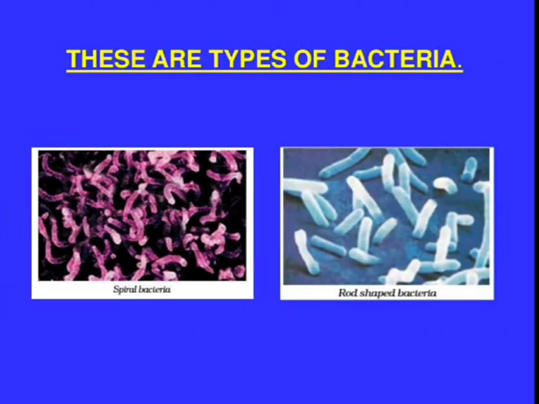First of all, we will discuss bacteria. See the pictures. Many types of bacteria are there. Here I am showing you two main shapes of bacteria, but that is not to say only these two types are found. Many different types of bacteria are there. Spiral bacteria have a spring-like shape, so the name spiral bacteria. The other type is rod shaped bacteria; you can imagine why the name is given. A rod-like shape is there, therefore these are rod shaped bacteria.